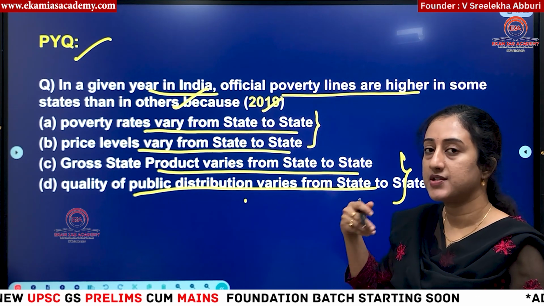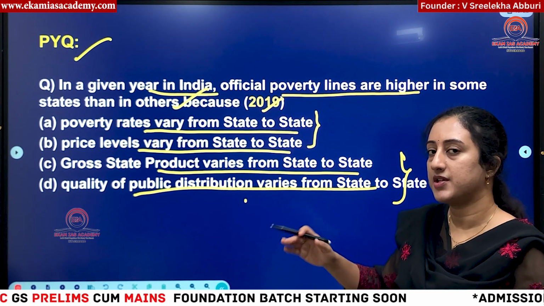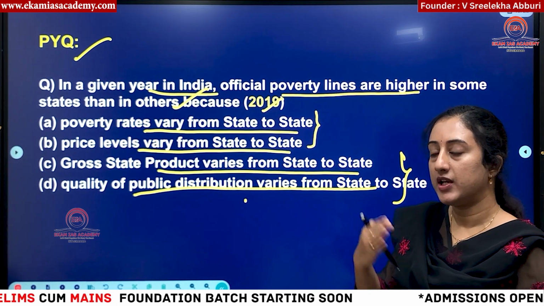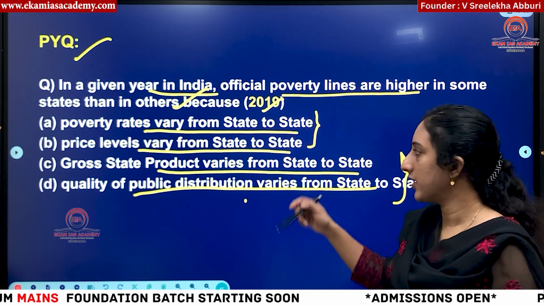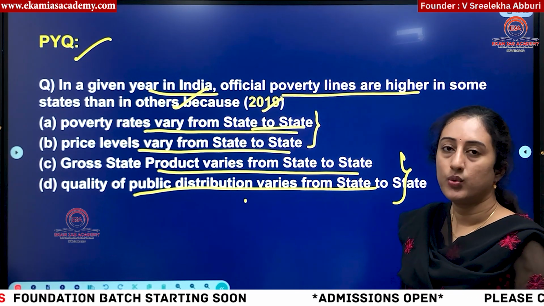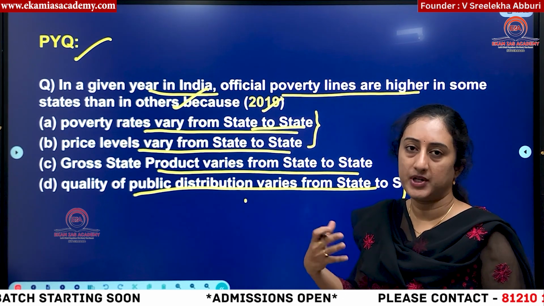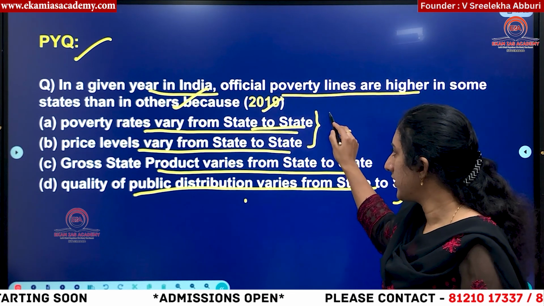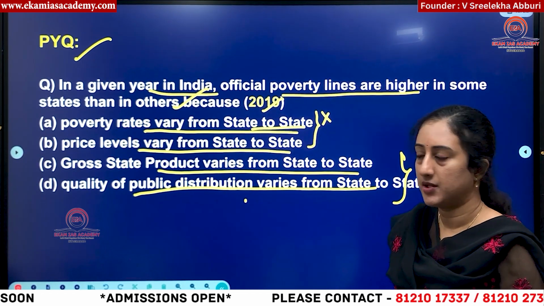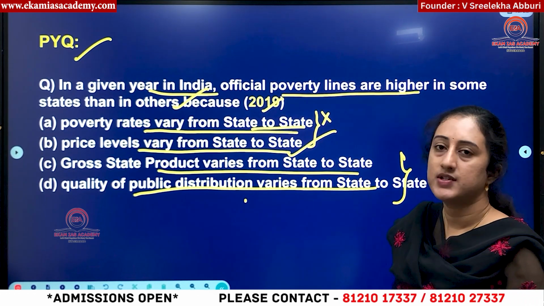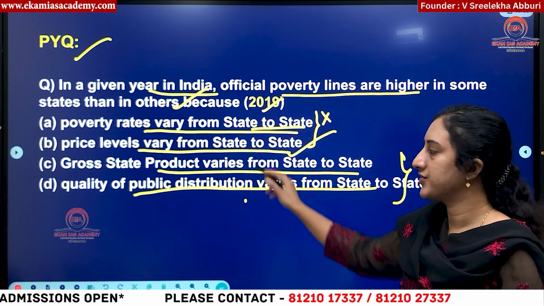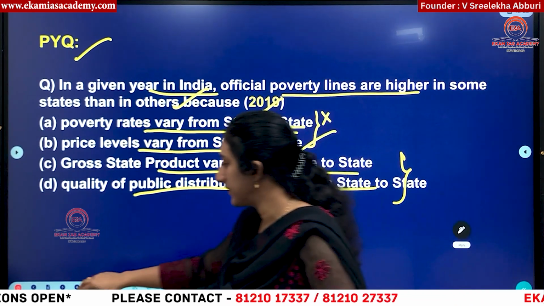Some committees said nutritional requirements, some said per capita expenditure, but they vary only between rural and urban areas, not from state to state. No one has suggested that this state should have this much poverty as a metric. So poverty rates are not varying according to the state, but price levels vary from state to state. This is causing the variation, and this is the answer for this question.